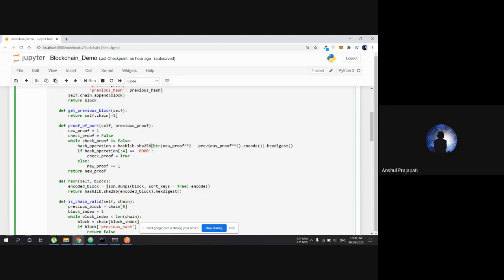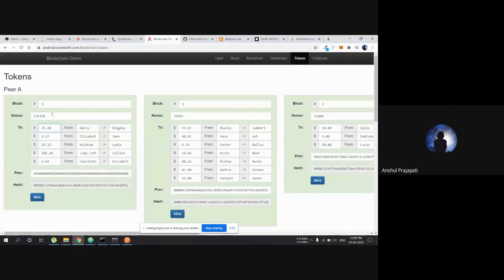The difficulty level is that the new proof is equal to 1 right now. You can think of 1 as the nonce value. We start from 1, then the second time we go to 2, and then 3, like this.